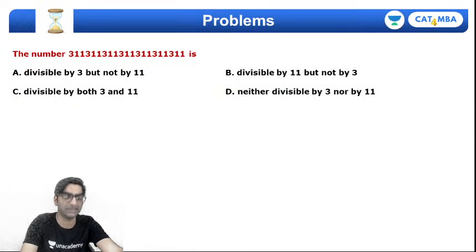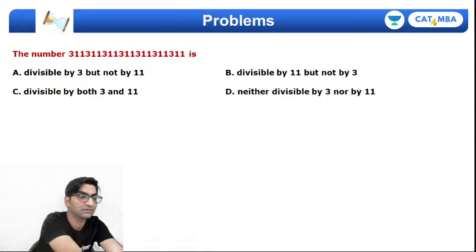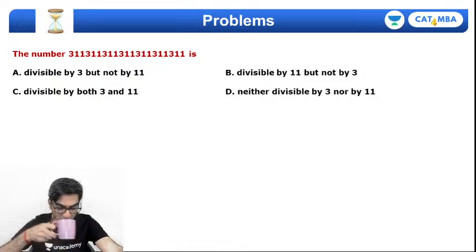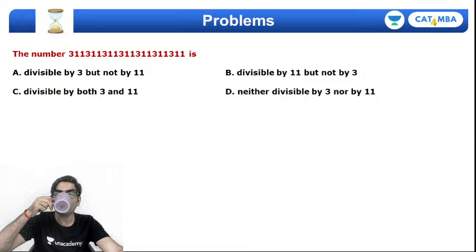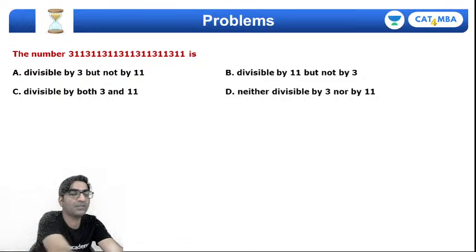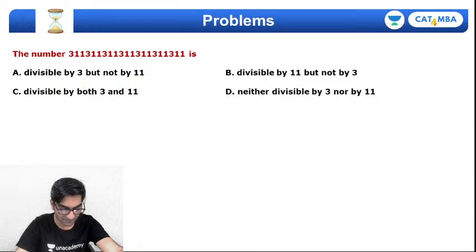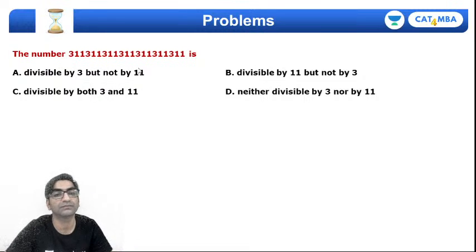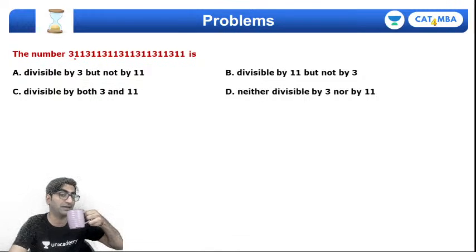Okay, here's another one that is based on divisibility rules. See if it makes sense to you. And if you look at the option choices, then what I need to figure out is, is it divisible by 3, is it divisible by 11?